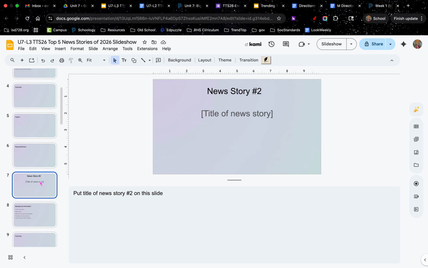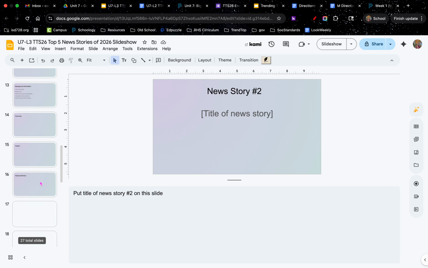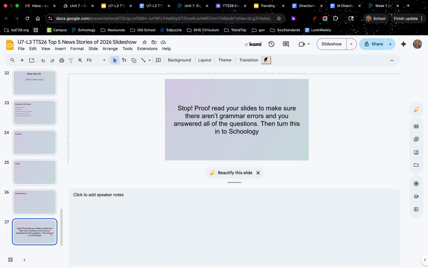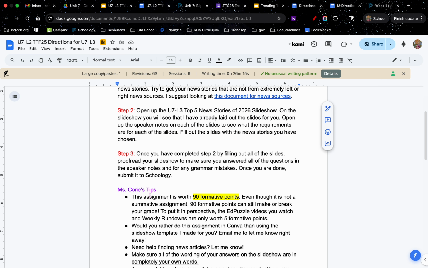All right. And then you're going to repeat the same steps for news story number 2, number 3, number 4, and number 5. When you're done with all 5 news stories, you're going to proofread your slides, make sure there aren't any grammar errors, and you answer all the questions, and then you will turn it in to Schoology.